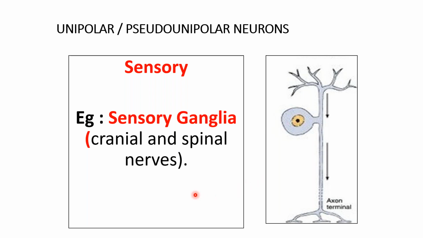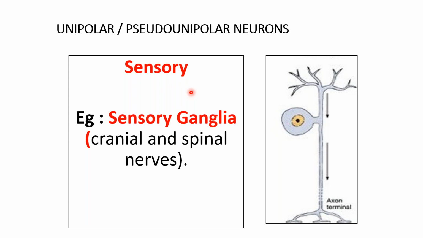Now, I told you the sensory or pseudo-unipolar neurons are present in the cranial nerves and the spinal nerves. There are two roots of the spinal nerve. The dorsal root has the sensory pseudo-unipolar neurons present in the dorsal root ganglion.